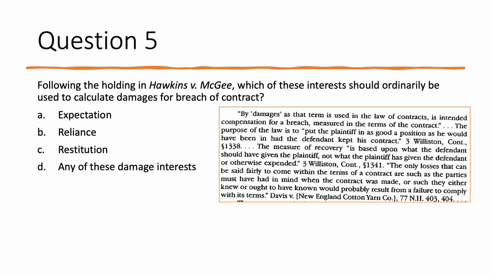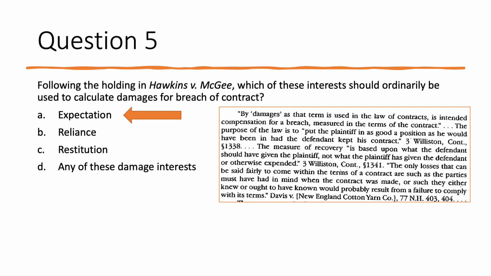Finally, question number 5. Following the holding in Hawkins versus McGee, which of these interests should ordinarily be used to calculate damages for breach of contract? And the correct answer there is expectation damages. And you see on the screen, of course, the relevant excerpt from Hawkins versus McGee, where the court says, by damages, as that term is used in the law of contracts, is intended compensation for a breach measured in the terms of the contract. And the purpose here, as we've noted many times, is to put the plaintiff in as good a position as he would have been in had the defendant kept his contract.